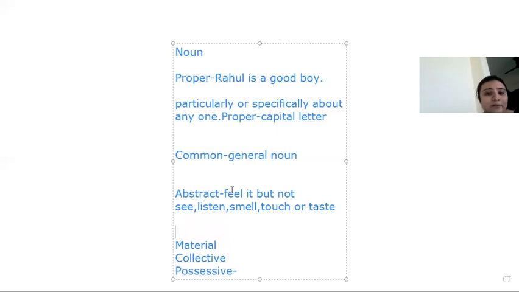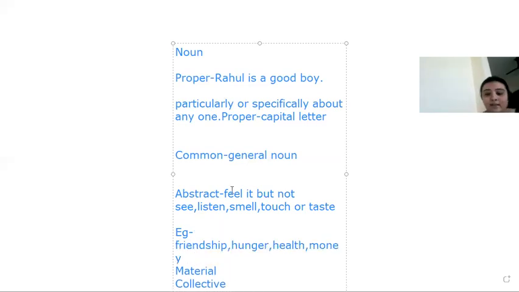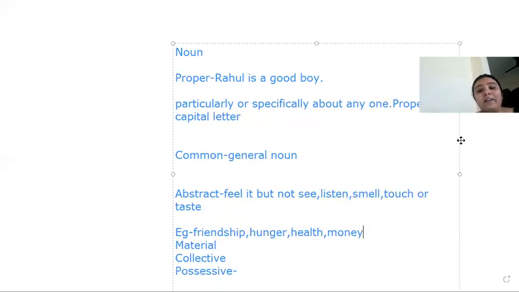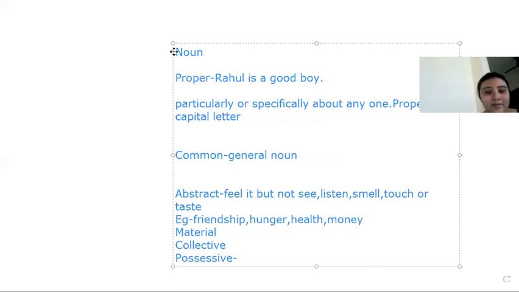So what can be an example for that? If I'm talking about an example, it can be friendship, it can be hunger, it can be health, it can be money. So all these things which we cannot generally see, but however we can feel, we can sense them, but we cannot generally see them, we cannot listen to them, we cannot touch them. Those are all abstract noun. Okay, so this is for the abstract noun. Now what is a material noun? Let's do a quick recap for the material noun now.